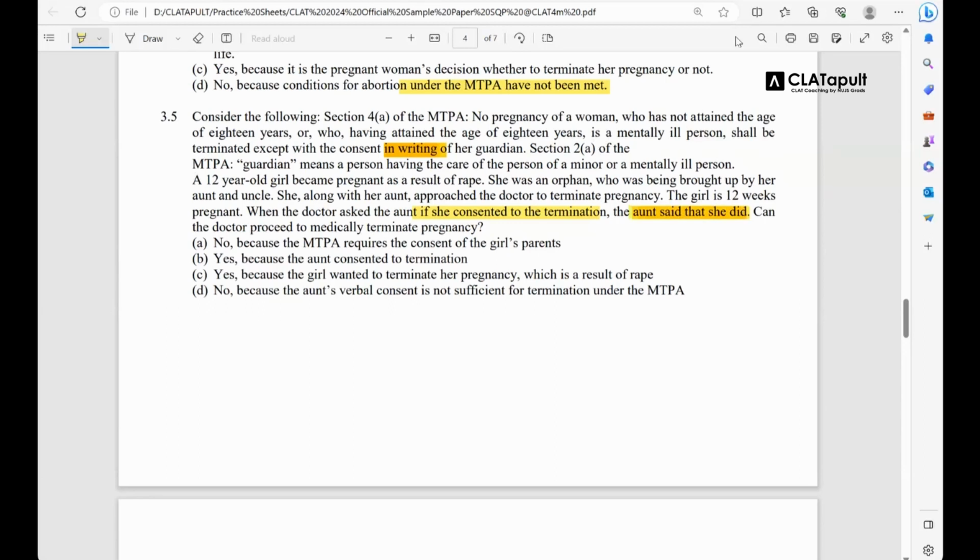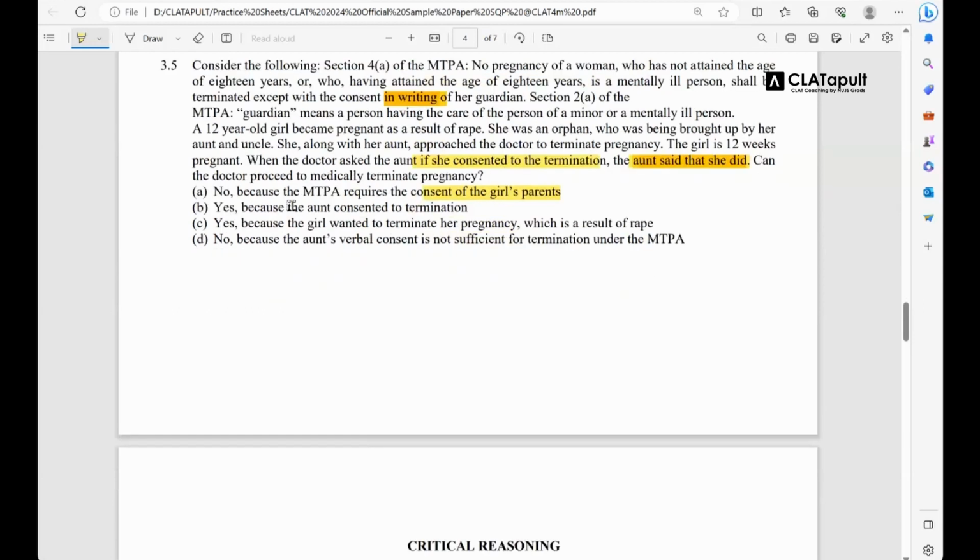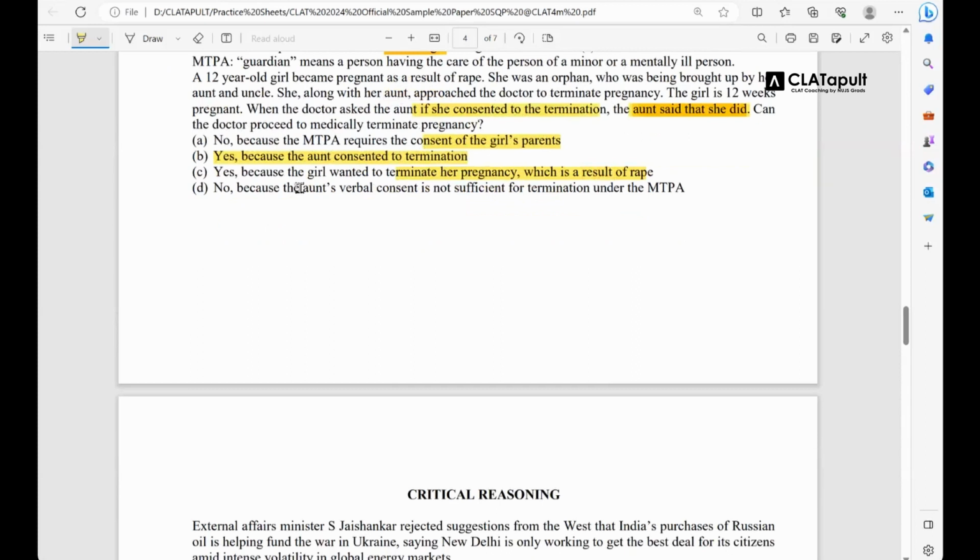Now let us go to the options. No, because the MTPA requires the consent of girl's parents. गलत बात है, guardian का चाहिए. Yes, because the aunt consented to the termination. नहीं, her written consent was not there. Yes, because the girl wanted to terminate her pregnancy, which is a result of rape. That is not the only criterion, there are further criteria, okay. No, because the aunt's verbal consent is not sufficient for termination under the MTPA. Now they have made this question easy for you.